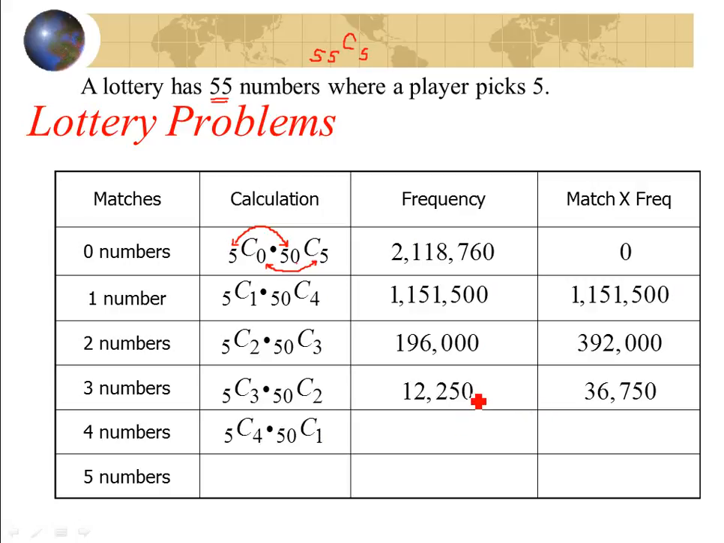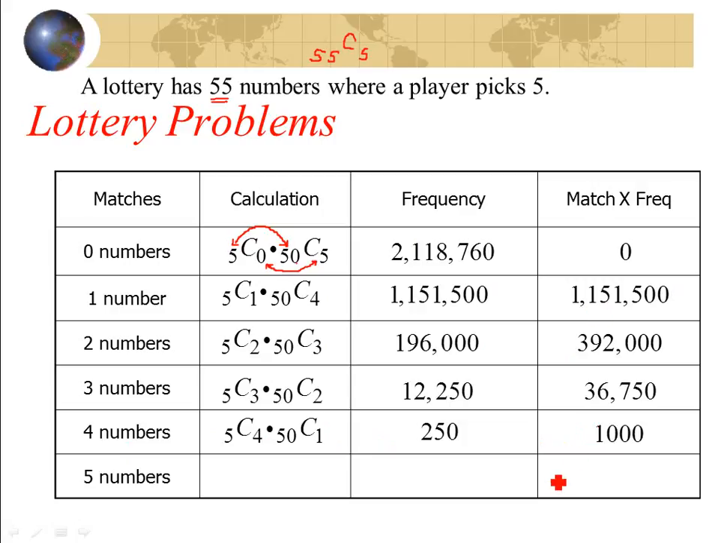5 choose 4, and then 50 choose 1. This right here, 5 choose 4 is equal to 5. 50 choose 1 equals 50. So I got 250 ways of having that happen. Then I did 4 times 250 to get my match times the frequency.